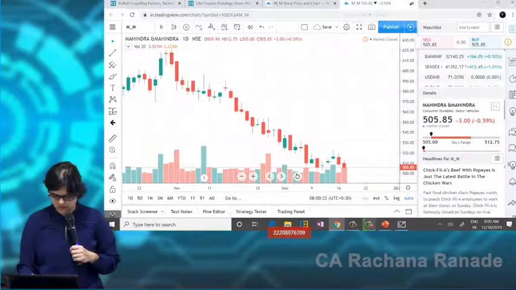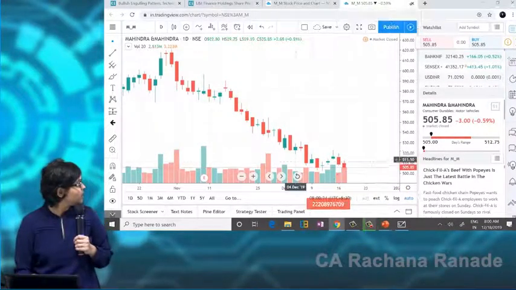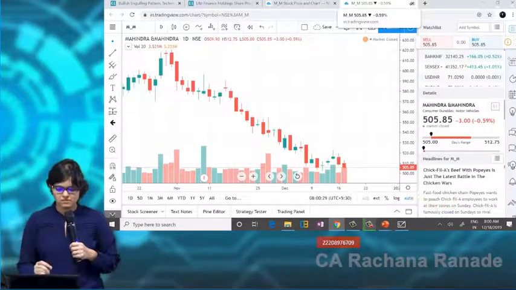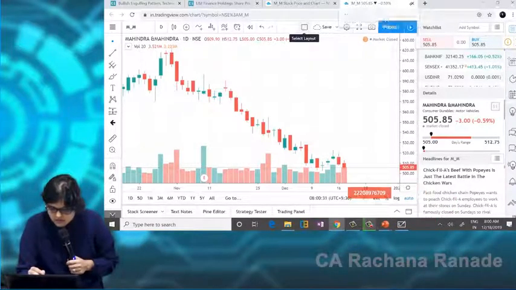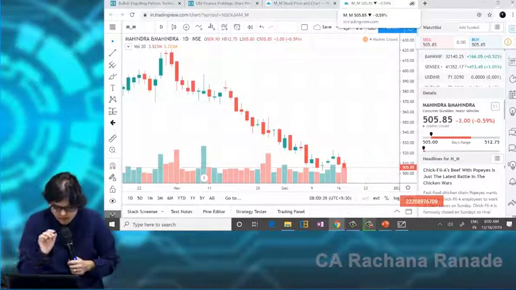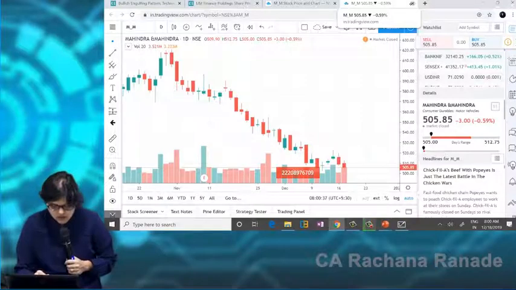Just check this out. 1, 2, 3. Is this select layout? I've never drawn a rectangle on this chart.